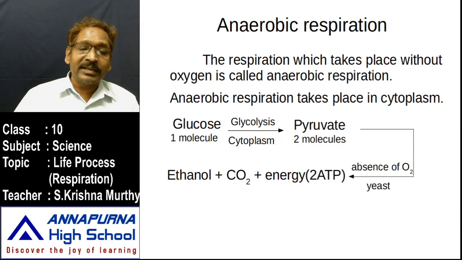How can the pyruvate give some amount of energy in the cytoplasm? Here, in the cytoplasm, pyruvate produces ethanol, carbon dioxide, and some amount of energy. This entire process, anaerobic respiration, happens inside yeast cells and some non-green bacteria. Without oxygen, the yeast cells and non-green bacteria can get only a very small amount of energy. This entire process happens in the absence of oxygen, inside the cytoplasm of the cell.